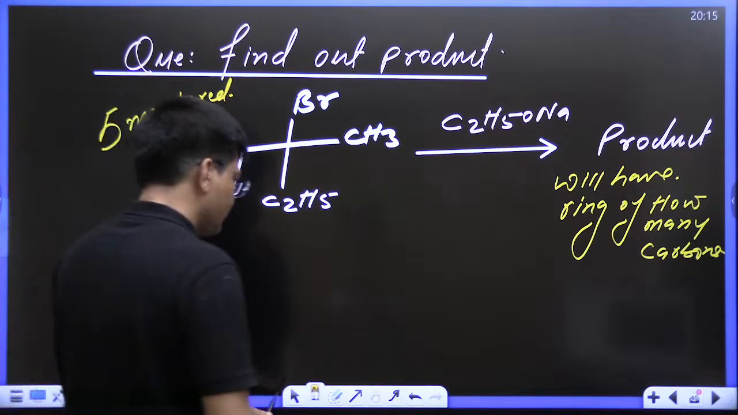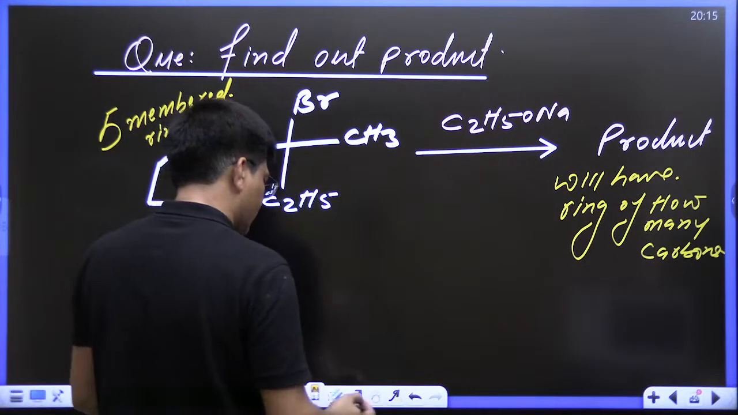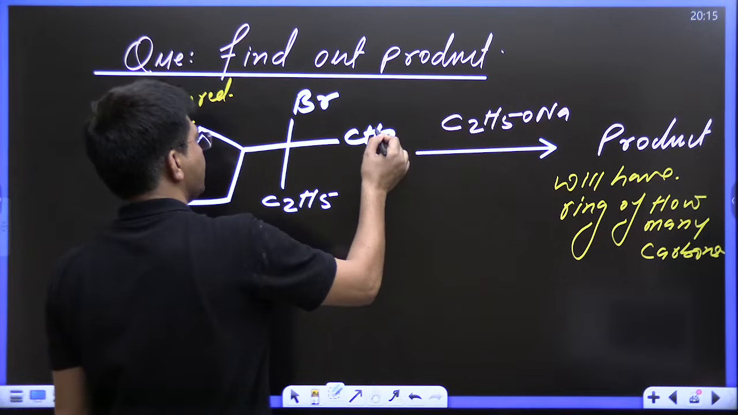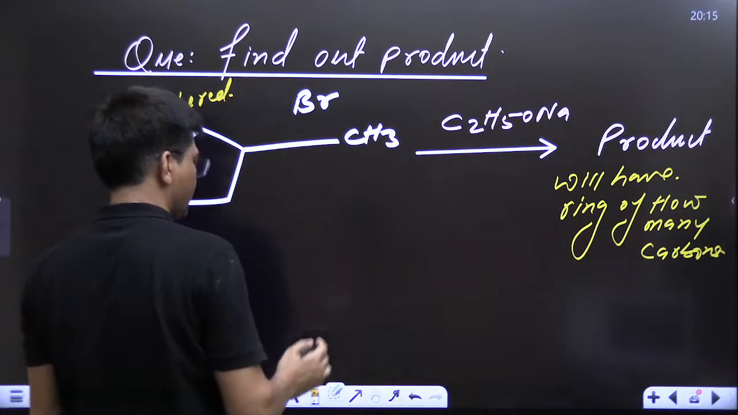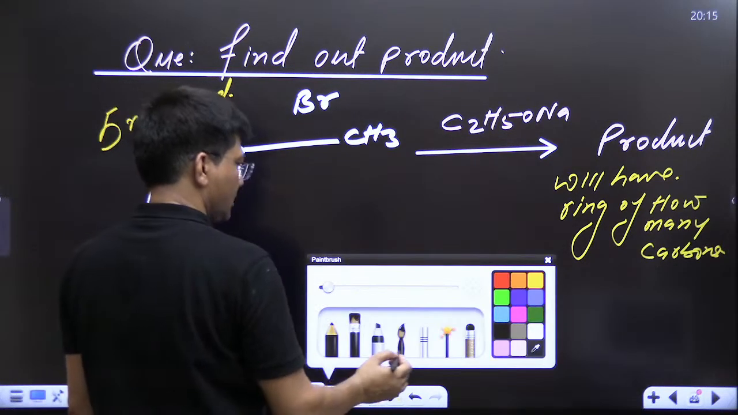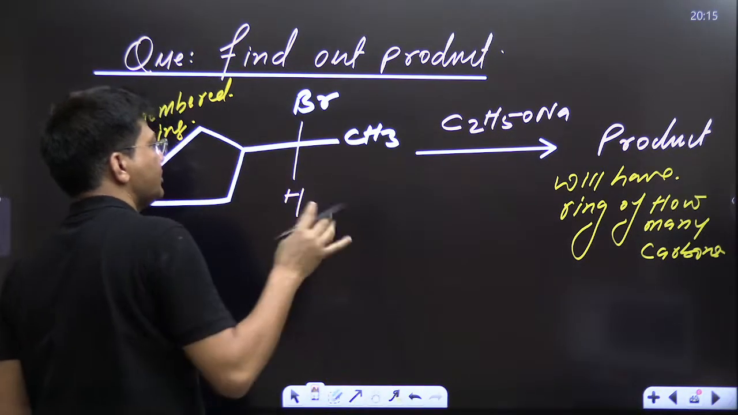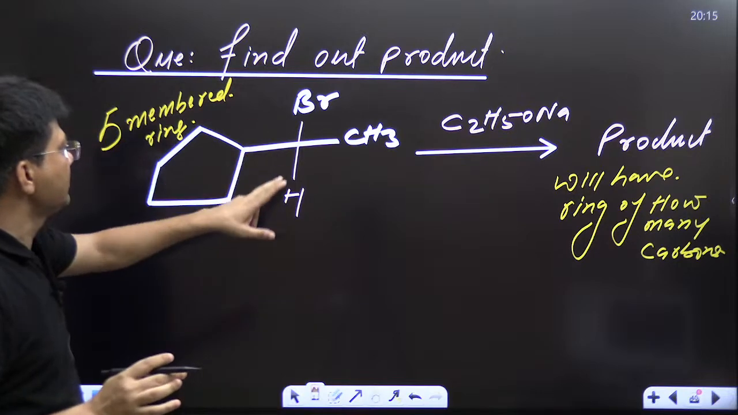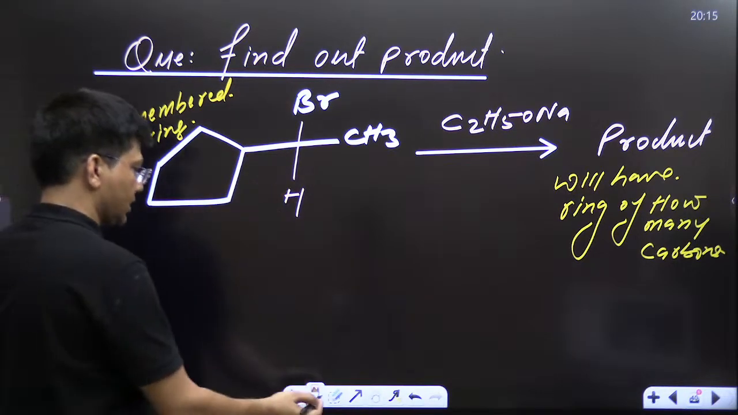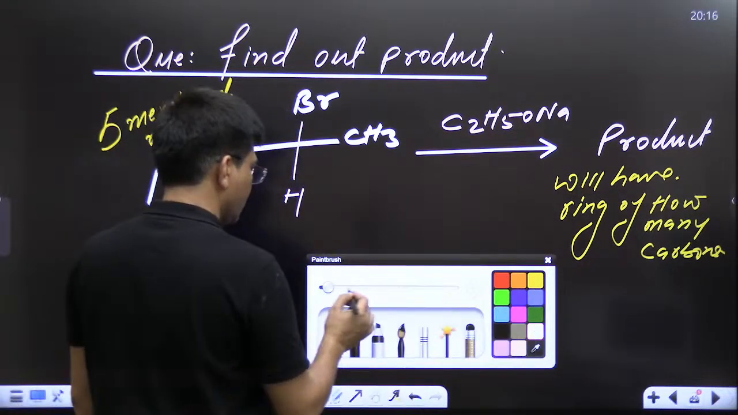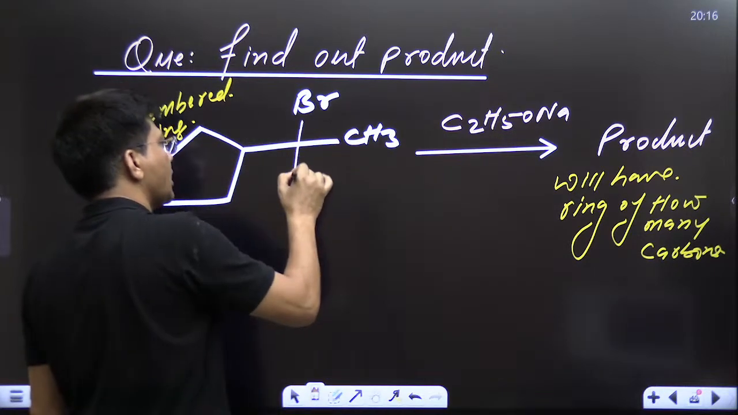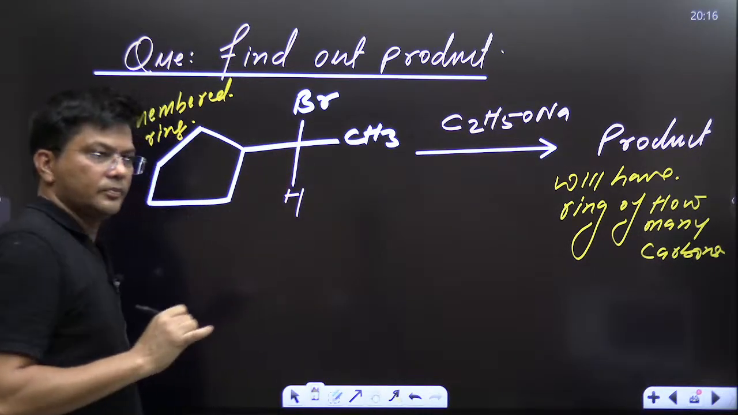Okay, let me, right now SN2 reaction will not take place. Let me make it hydrogen, otherwise the reaction will not take place. Let me put hydrogen over here, right? Now, SN2 reaction will take place. This is hydrogen and a 2-degree alkyl halide. This is just a 2-degree alkyl halide. So now you tell me the answer. What should be your answer?